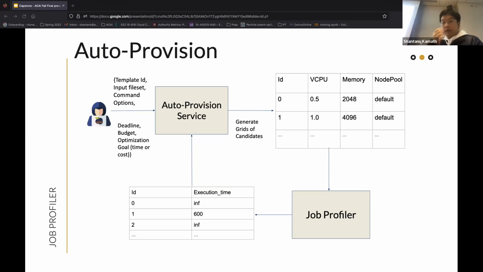It will also check the job type of the template, and for any undesired resource request, it will flag that row, so that option will be ignored. And the auto provision service, based on the predicted results, will find the best configuration to schedule the job.